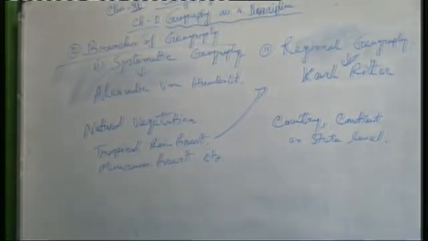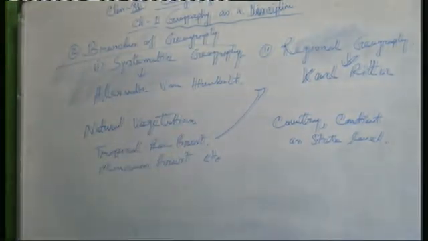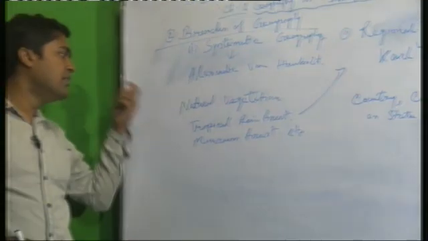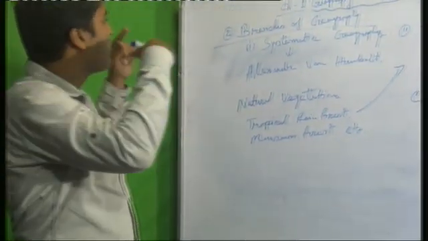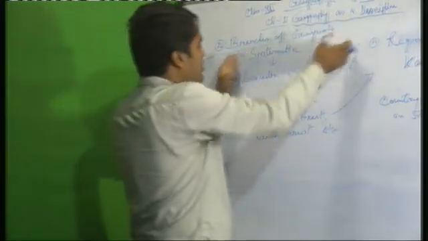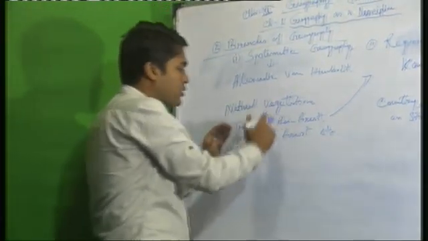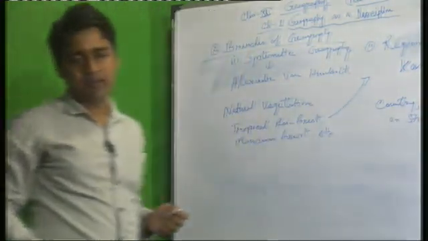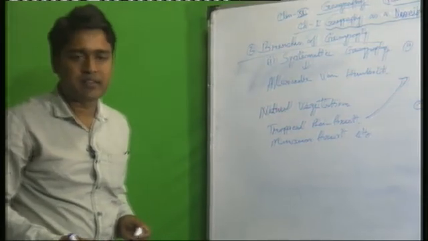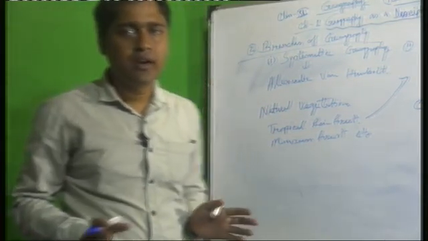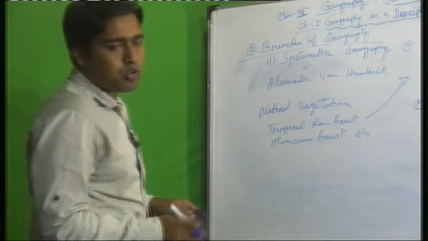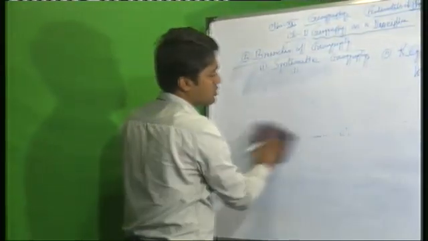They will read the regional distribution of natural vegetation. So if we read about natural vegetation from the branches of geography, in systematic geography you read the different types, and in regional geography, at country, continent or state level, the distribution of the different types of natural vegetation all over the world. Understand?